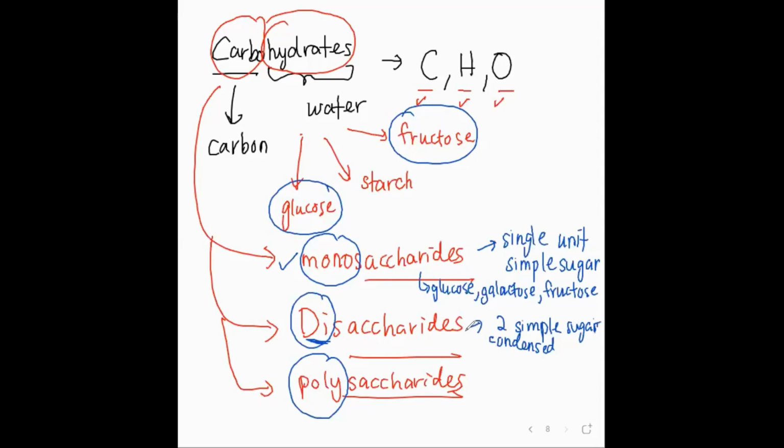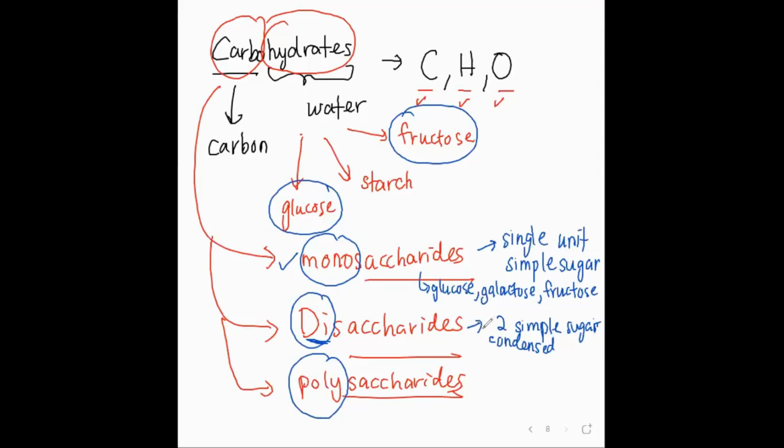We cannot use the word join together just like that because there is a process name. So when you learn biology, there are a lot of process names that you need to know. Like for example, when we say water move across plasma membrane, we cannot just stop there. We must say by osmosis. So that's why the process name is very important. So here also the same. When you say 2 simple sugar joined together, you must say the word condensation. So these are the terms you all need to learn.